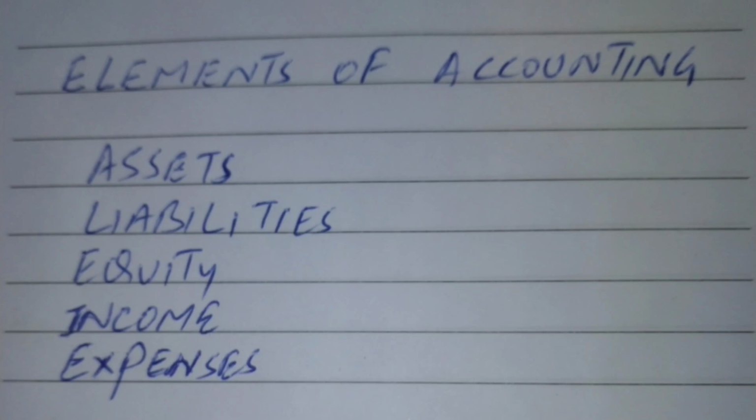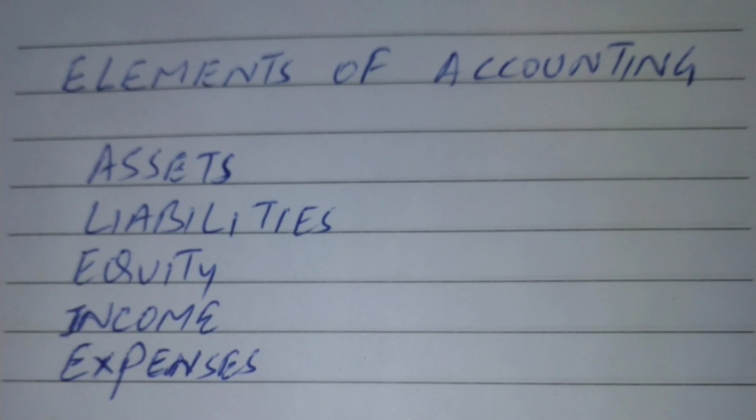Let's suppose stationery will work for 1 month. It will expense out in a month, in 3 months, in a year. But there are other assets which can be utilized for more than 1 year. So those which are utilized in 1 year are current assets, and those utilized for more than 1 year are non-current assets. Second is liability.